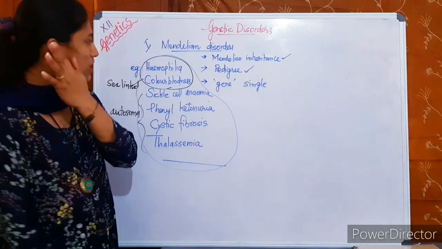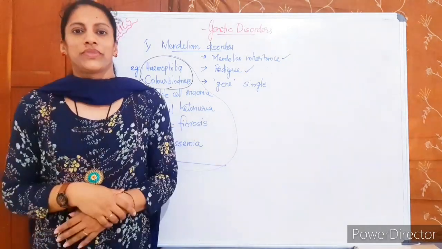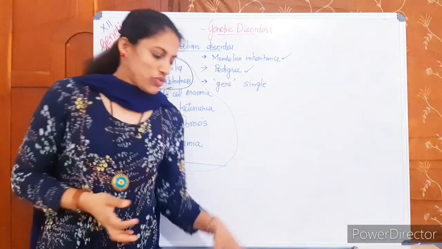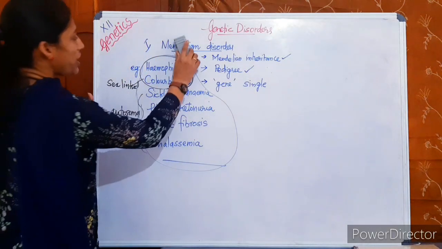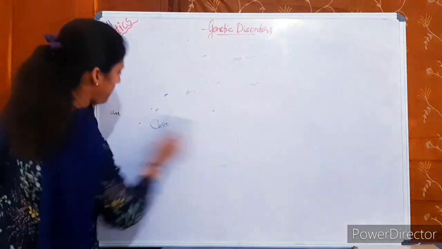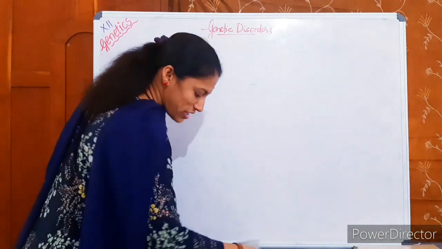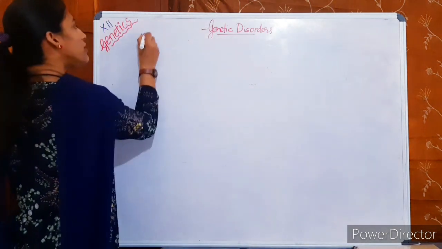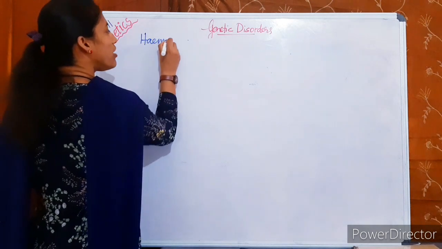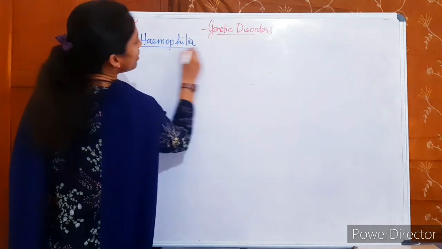The first one is hemophilia. I think the introduction part is clear. If so, we will move on to the first disease, hemophilia. What type of disease is it?